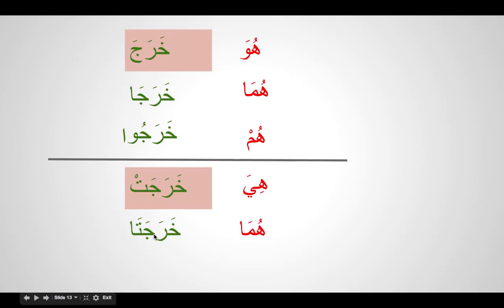Kharajata means two women left. So we have huwa kharaja, huma kharaja, hum kharaju, hiya kharajat, huma kharajata. So these will be our first five pronouns inshallah, to see how the word describes the action and the doer at the same time, subhanallah.